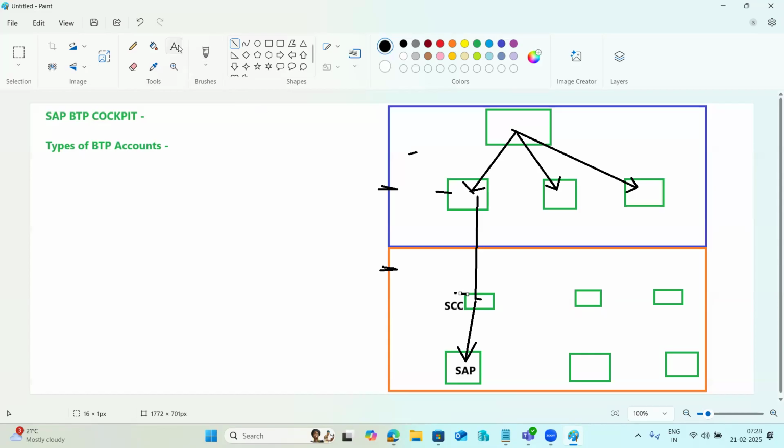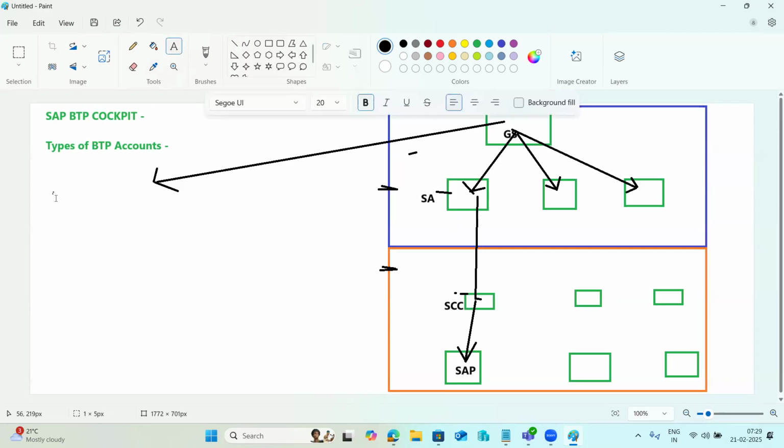This we will call the global account, and this we will call the subaccount here. One global account, and one or more subaccounts are required here. Right? SAP will provide us one global account.